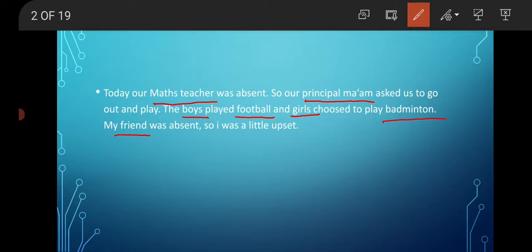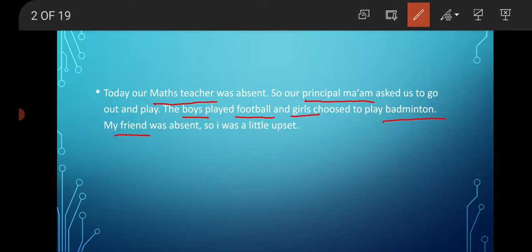So here, maths teacher. When we say maths teacher, we don't exactly know whether we are talking about our maths sir or maths madam, right? Our maths teacher might be a male or she might be a female.